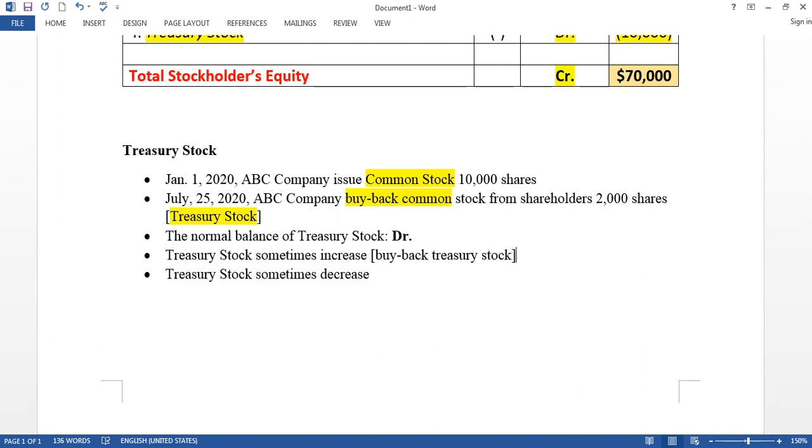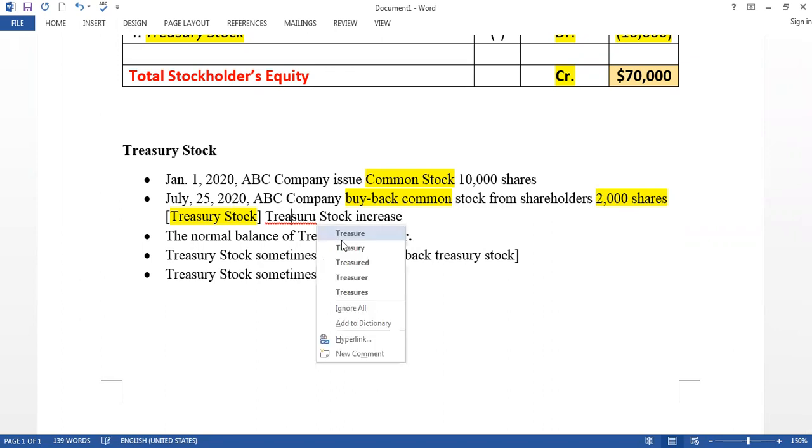So when the company buys back treasury stock, it increases. You buy back the treasury stock, and for example here, July 15, the company buys back 2,000 shares, right? So here it means that treasury stock increases.